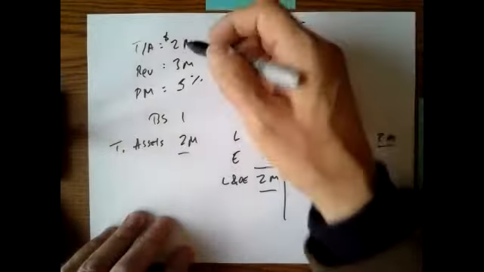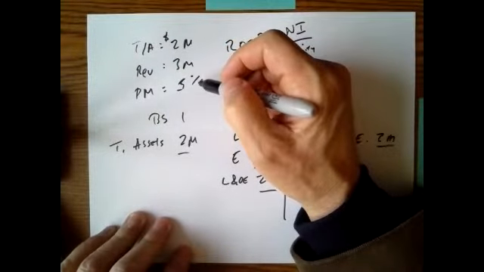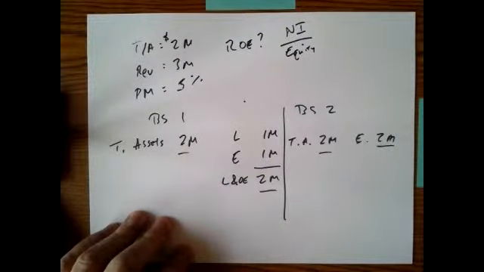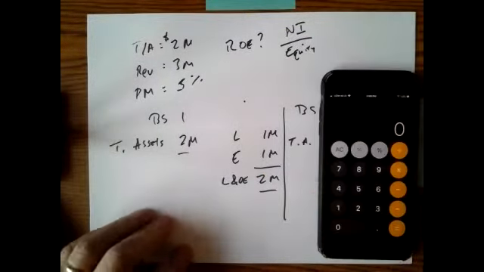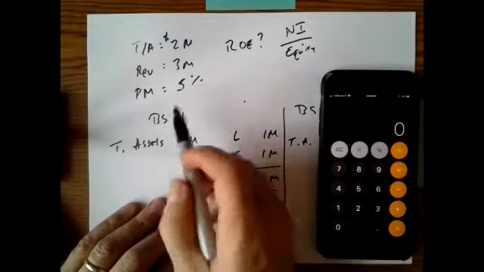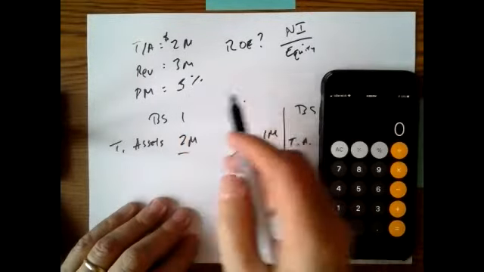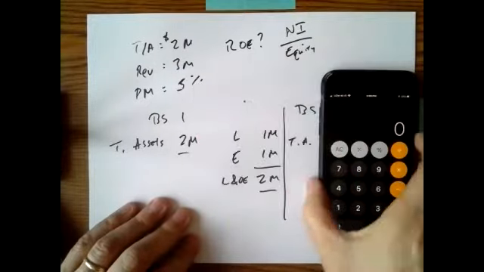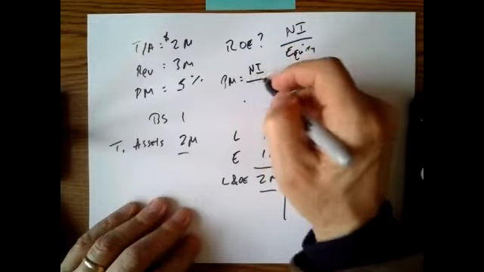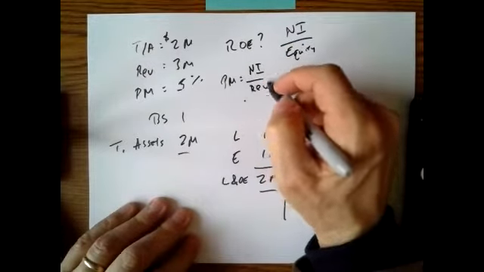Well, we know that they're going to have revenue of 3 million and their profit margin is going to be 5%. So what that means is that they are earning 5%. Well, we could say, profit margin is equal to net income divided by total revenue, right?